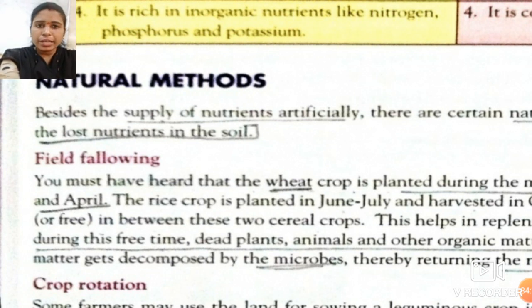In that period, we cannot plant any kind of crop. So in that season, that field, that soil becomes fallow. After May, then we can again plant the rice crop.